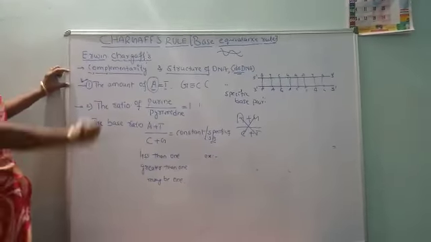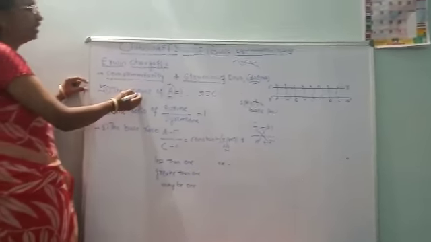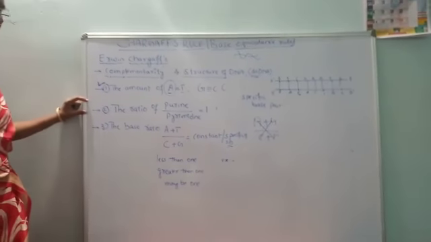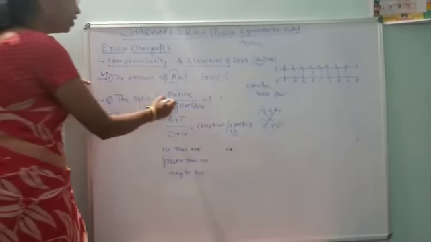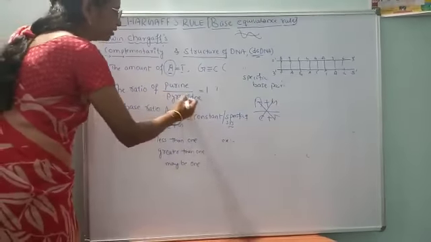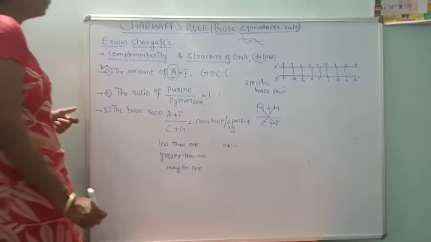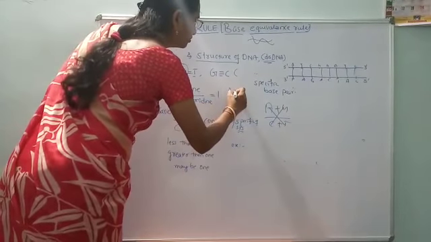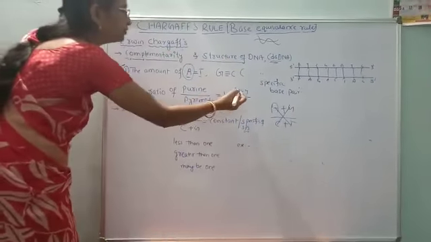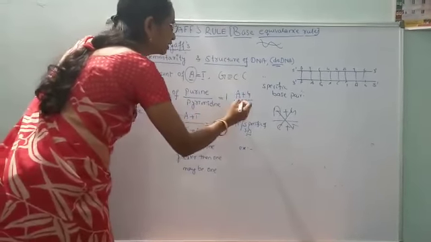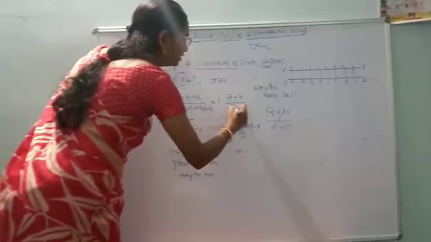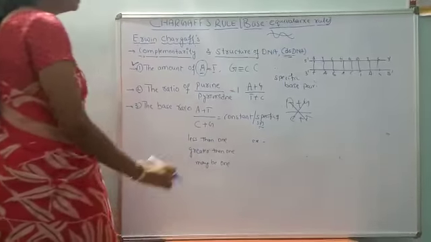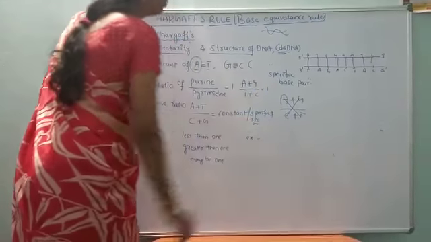Based on this rule we can calculate some of the examples and numericals. Now proceeding towards the next rule. The second rule says the ratio of purines divided by pyrimidines. We know that purines are of two types, adenine and guanine. So A plus G divided by pyrimidines, C plus T, will become almost 1.